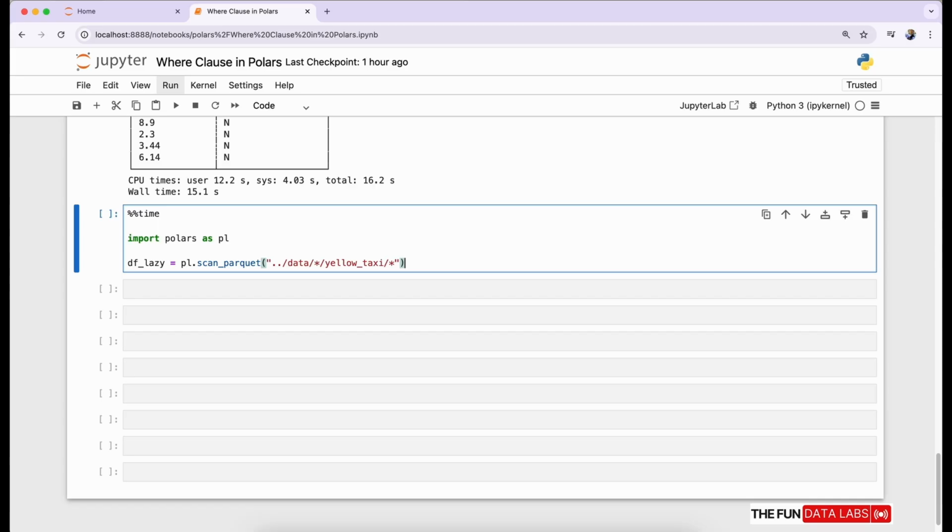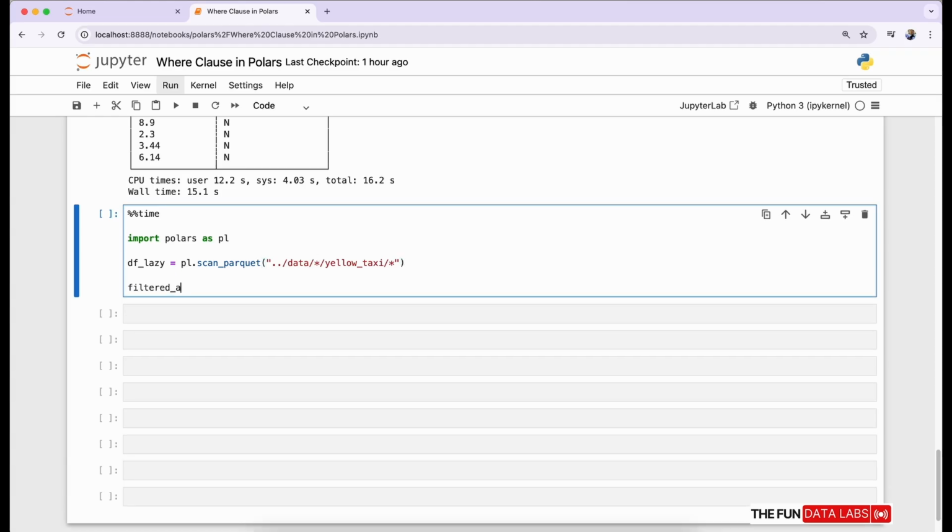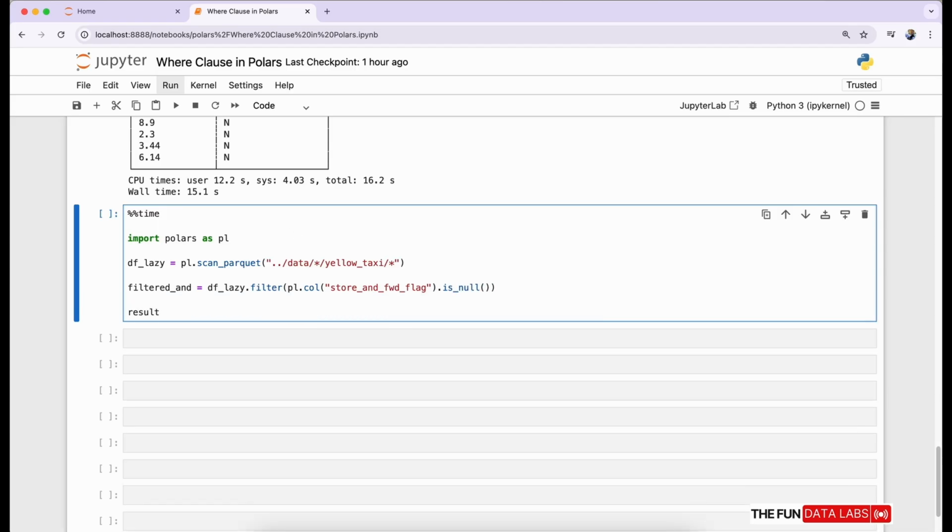We are using data from 2010 to 2022 yellow taxi data, so we are using a wildcard star in the year and month sections, and create the df lazy variable. Next, we can use filter on the df lazy variable, and we can provide pl.col with our column store and forward flag as null. Let's call our function is_null. This will filter out our column with null values. Now we can call the select method on top of this filtered variable to select. We are taking the trip distance and store and forward flag columns.